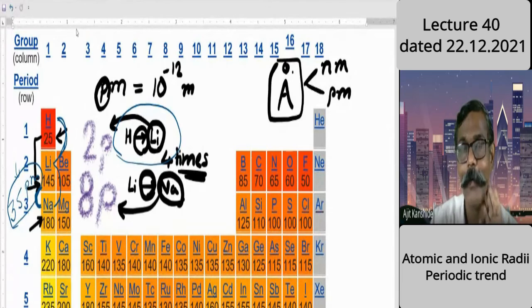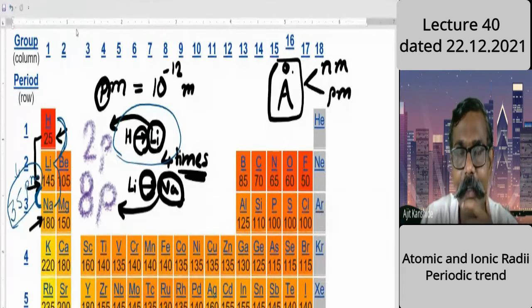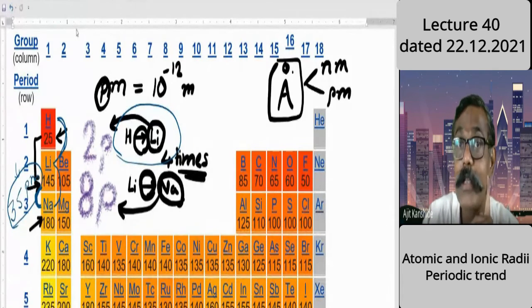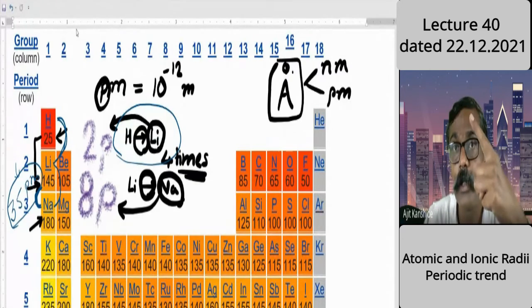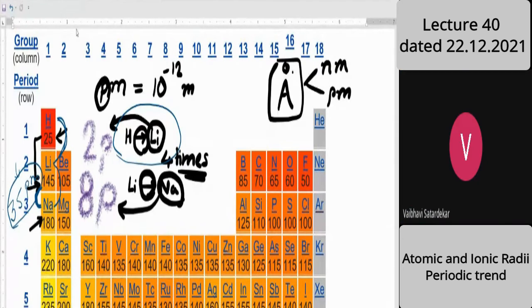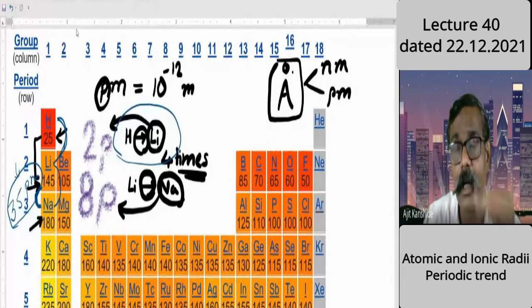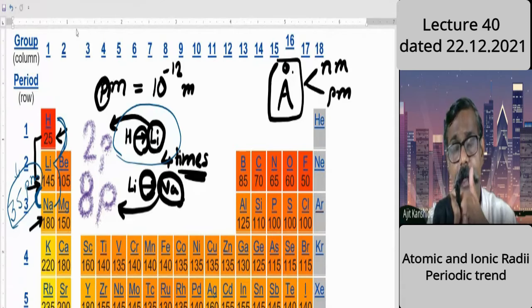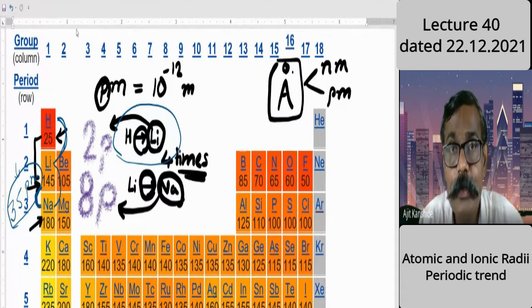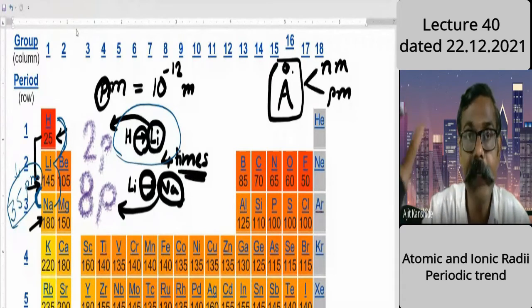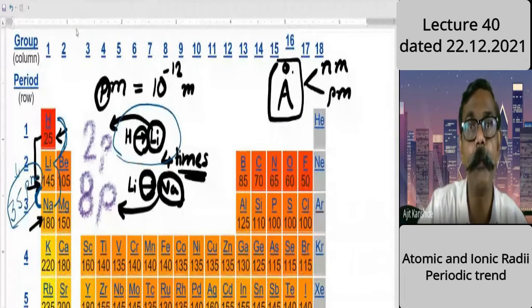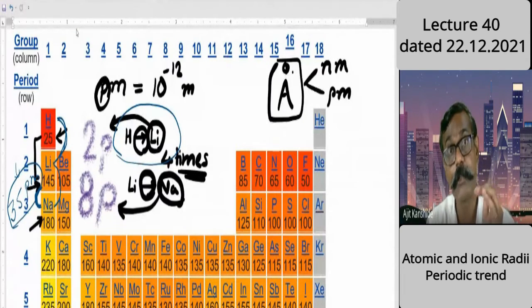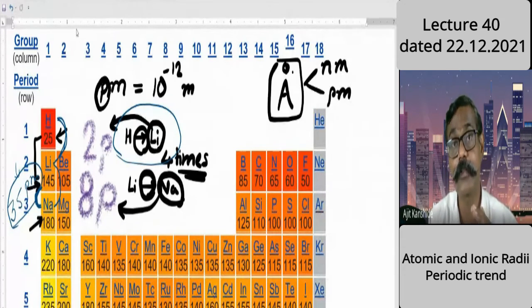In totality, an increase is there because nuclear charge is not the only factor. Other factors also are there. Which are the other factors? I told you 3 factors. One is nuclear charge. Second factor? Shell number. Third factor? Shielding effect. Because of shielding and shell number, a net increase is there. Compared to lithium, sodium is of larger size, but the jump is not as large as from hydrogen to lithium. In case of lithium to sodium, is it clear?